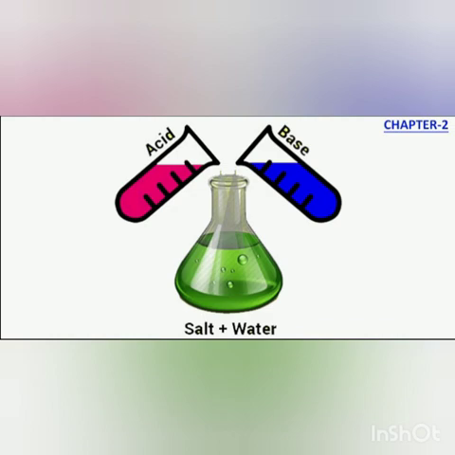What do all acids and all bases have in common? All the acids are showing the same property, and all the bases have the same property. What is common? I told you in the beginning that all the acids have free hydrogen ions and all the bases have free OH ions. And due to that only, all the acids have the same properties and all the bases also have the same property.